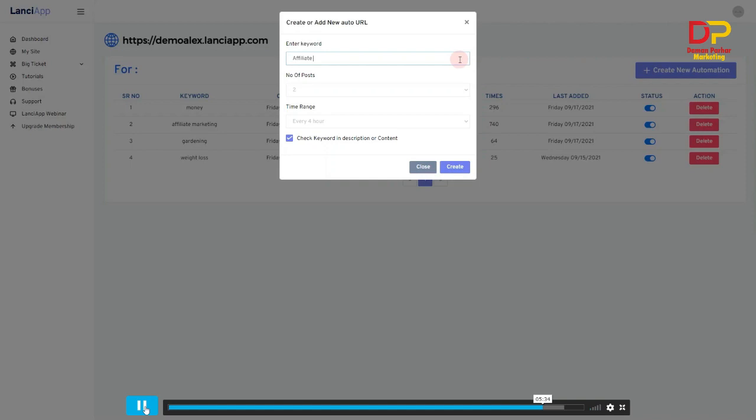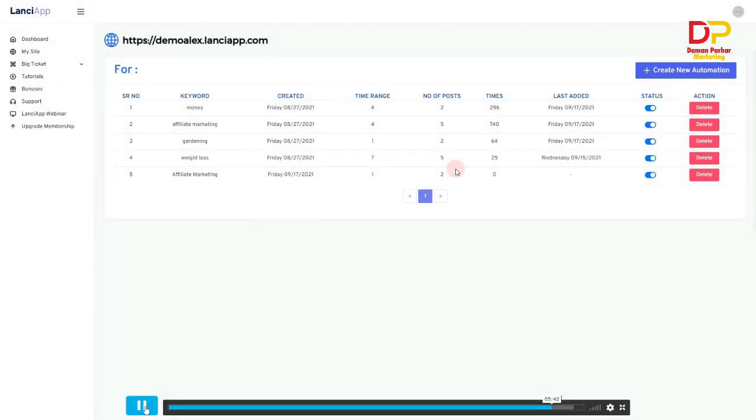Let's put the keyword affiliate marketing, number of posts 2, time range once a day, and click on create. Here the Lensi system will check the keyword affiliate marketing, targeting relevant posts and content according to my schedule. It's once a day for 2 posts. That also embeds my affiliate link inside each post. All is automated by Lensi and you don't have to touch anything. All you need to do is sit back and enjoy your automated commissions coming in.